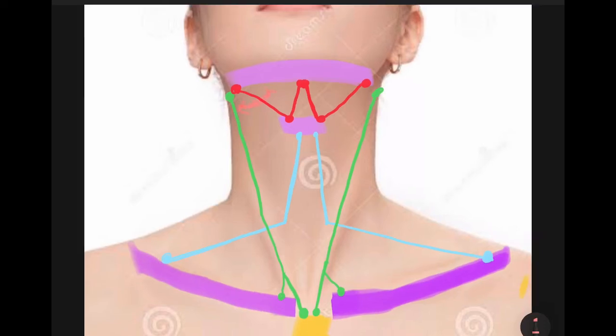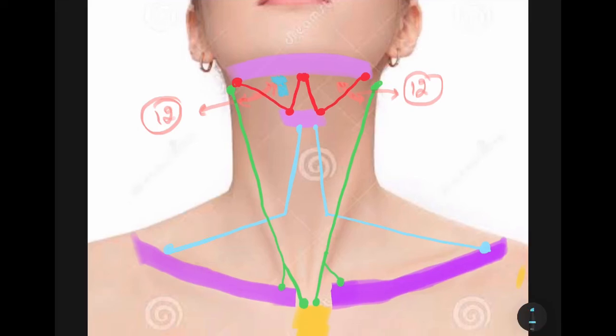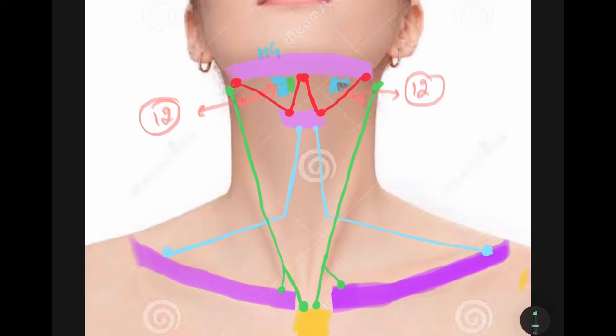Now we have here our 12th cranial nerve, which runs from the carotid triangle to the digastric or the submandibular triangle. Then we have the floor. The floor of the digastric triangle is formed by the hyoglossus muscle, and it is also formed by the mylohyoid muscle, which is also present in the submental triangle, and also posteriorly we have our middle constrictor muscles.